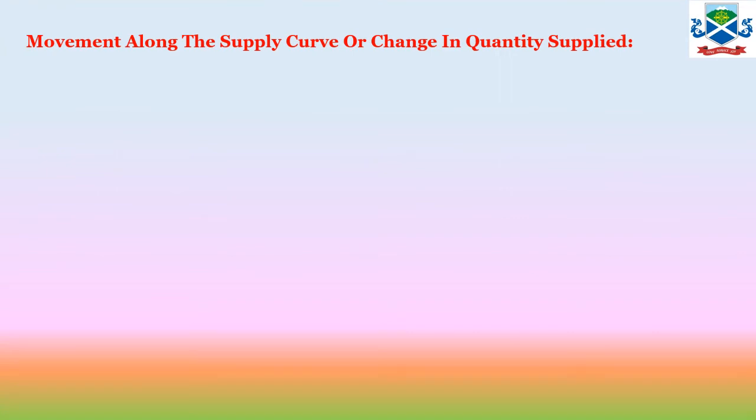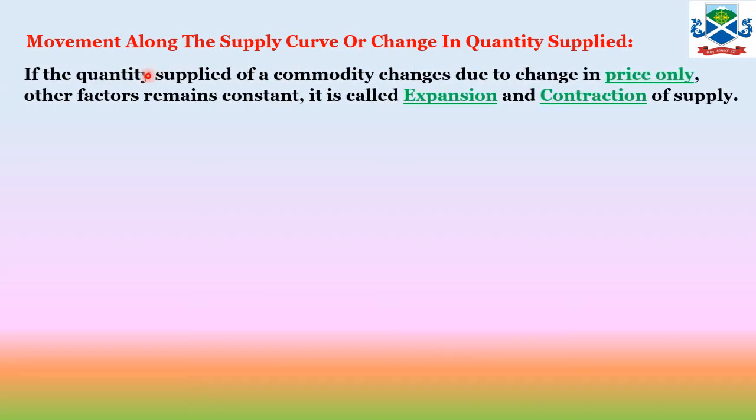Now we are going to learn the movement along the supply curve and change in quantity supplied. These are both the same concept, movement along the supply curve and change in quantity supplied. We have learned these things almost similarly in the theory of demand, movement along the demand curve and change in quantity demanded. So this part is almost similar, the only thing is that the relationship is positive.